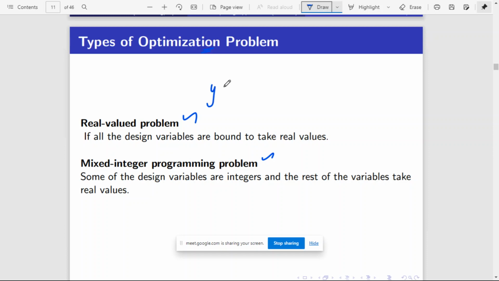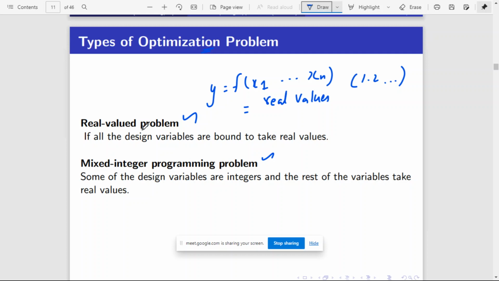So here we say y is equal to f of x1, x2, up to xn. All these x1, x2, xn, y are parameters. If all these parameters take real values, in the sense of fractional values like 1.2, 0.3, then such an optimization problem is called a real valued problem.